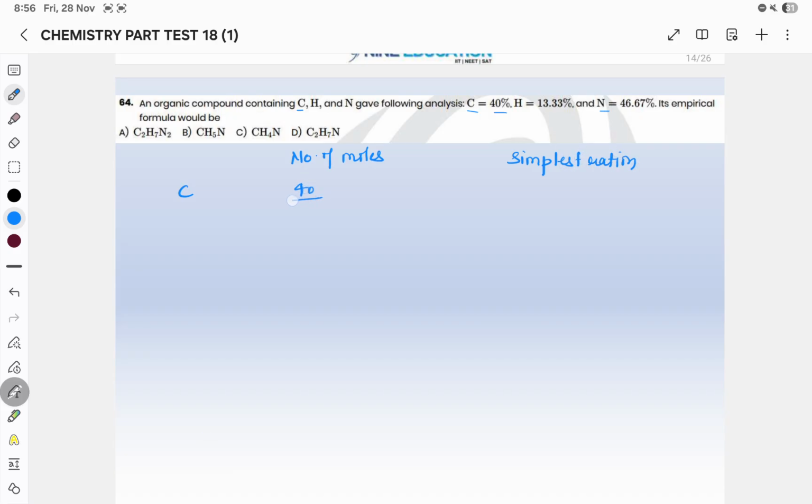Carbon: 40 divided by 12, so the number of moles will be 3.33. Hydrogen: 13.33 divided by 1, so it is 13.33. And nitrogen: 46.67 divided by 14, so it will be 3.33.